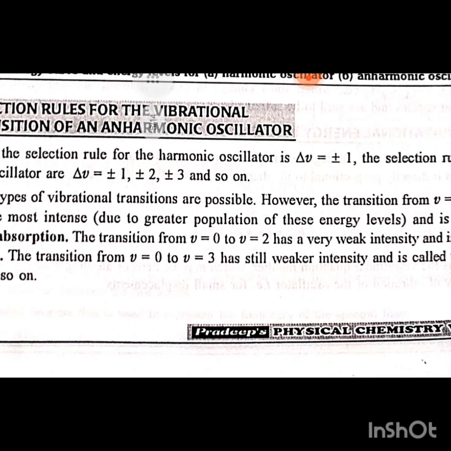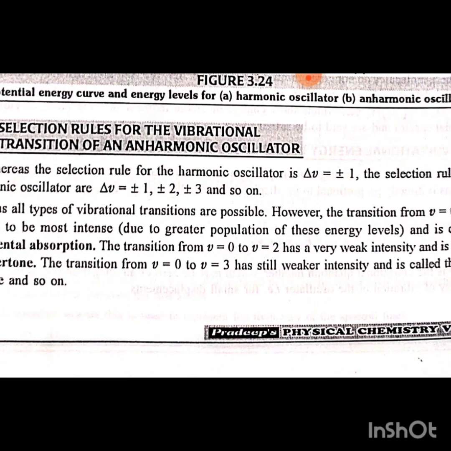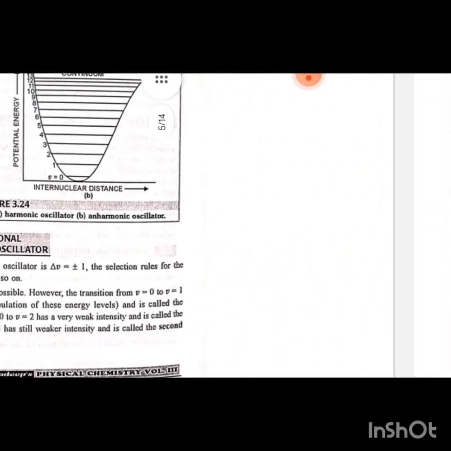However, the transition from v=0 to v=1 is found to be most intense due to greater population of this energy level, and it is called the fundamental absorption. The transition from v=0 to v=2 has a very weak intensity, and it is called the first overtone. The transition from v=0 to v=3 has still weaker intensity, and it is called the second overtone, and so on.